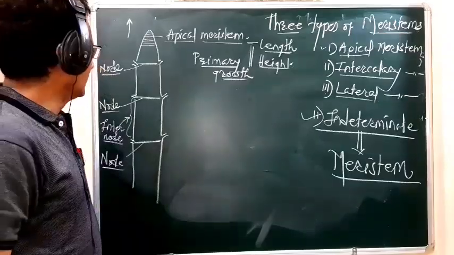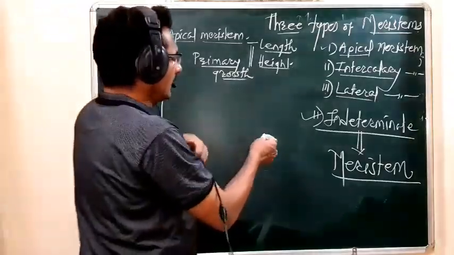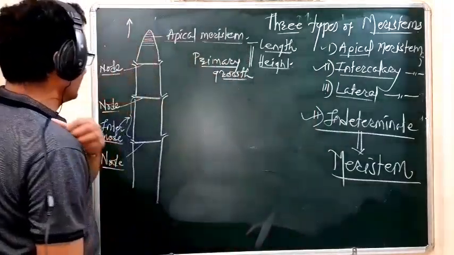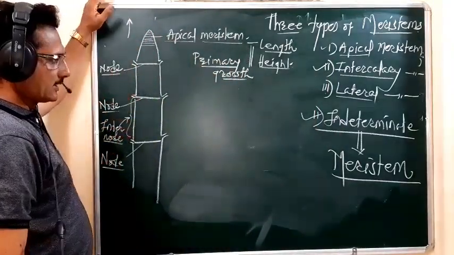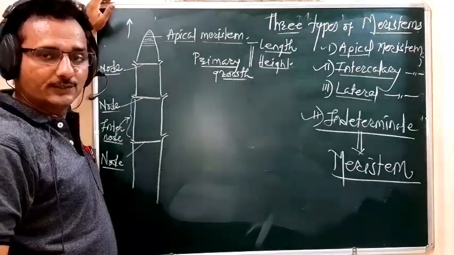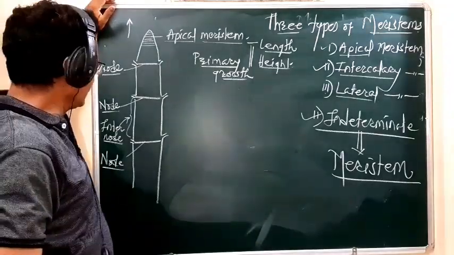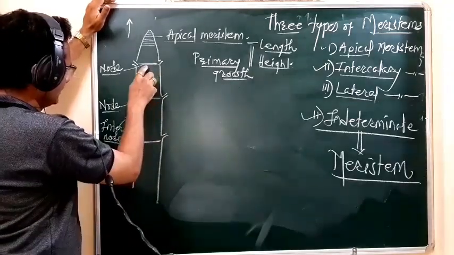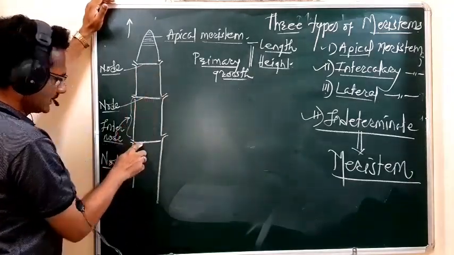Then, student, the next meristem is called the intercalary meristem. So what is that intercalary meristem? This intercalary meristem is situated at the nodal region, at the base of the node. Suppose this is a node, and this is another node.